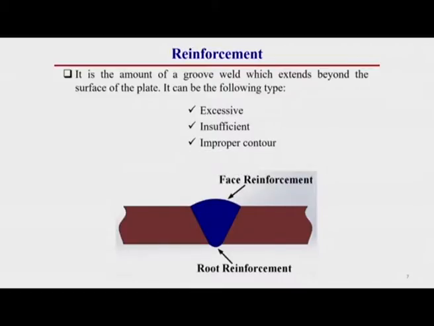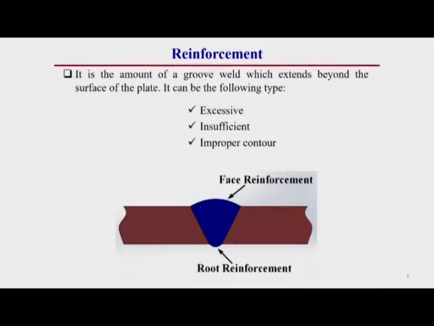Now, reinforcement. Reinforcement is an essential part of the welding operation. Essential means there is some standard reinforcement required to get the required strength of a welded joint. But if it is excess, then that is a welding defect. If it is lesser than that, then that is also a welding defect. Reinforcement means, as you can observe, some portion of the welded material is outside the surface of the base material. You see, this portion is extra material deposited over the surface of the base material. That means we can say this is the bead height portion.